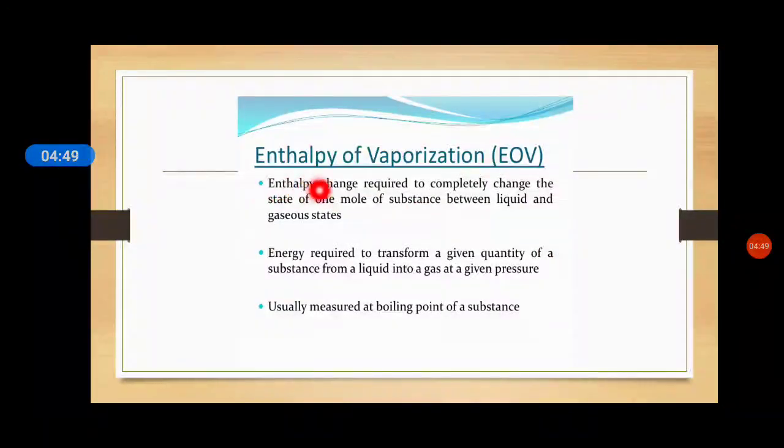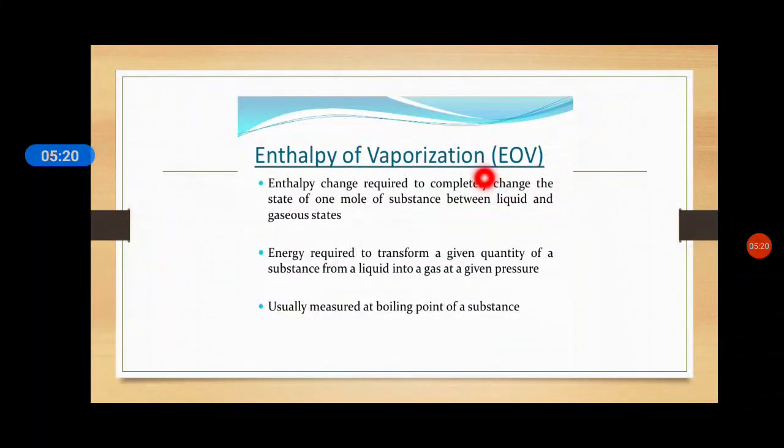Enthalpy of vaporization. What is vaporization? It is the enthalpy change required to completely change the state of 1 mole of the substance between liquid and gaseous state. It means that water is changing into the vapor state. Liquid will change into the gaseous state, and during this change the amount of heat which is required will be the enthalpy of vaporization, represented by EOV.